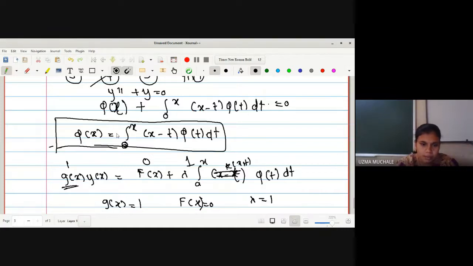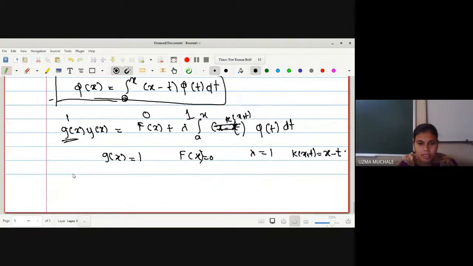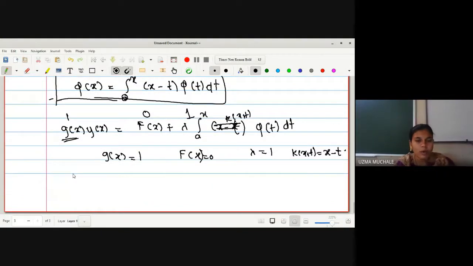Lambda is 1. Here we can consider lambda. And what we get the value of k of xt, which is some function in x and t, which is x minus t. Whatever the term we have except phi of t. So in this way, we can say this is a homogeneous Volterra integral equation of the second kind. Okay.